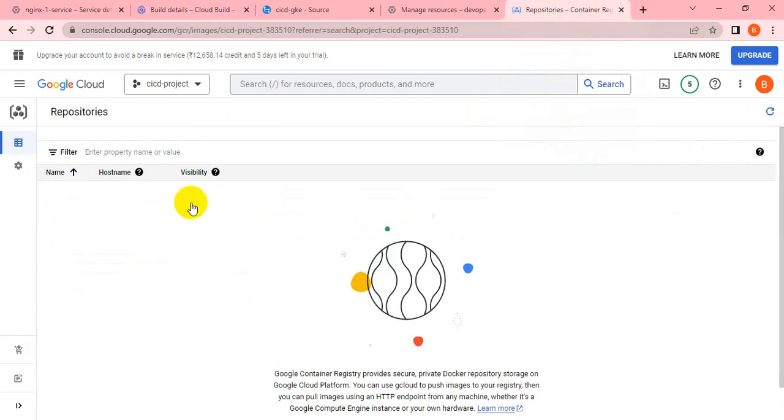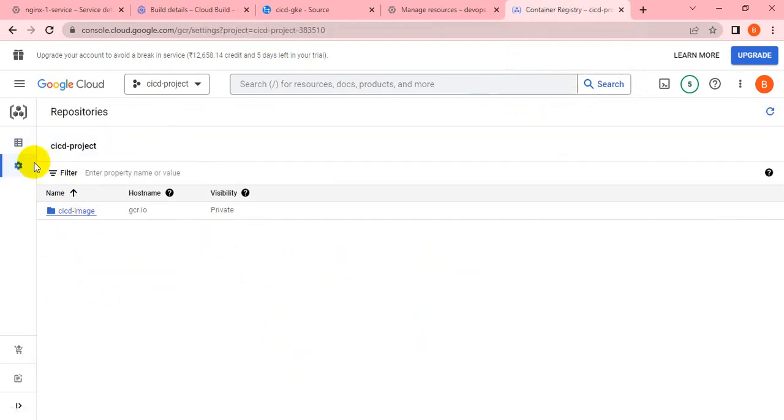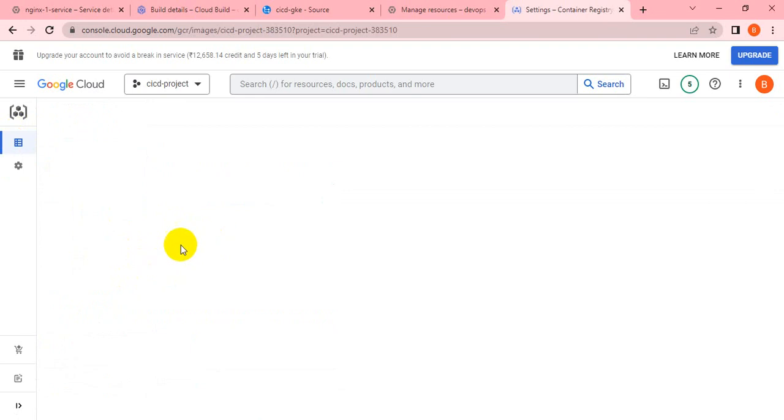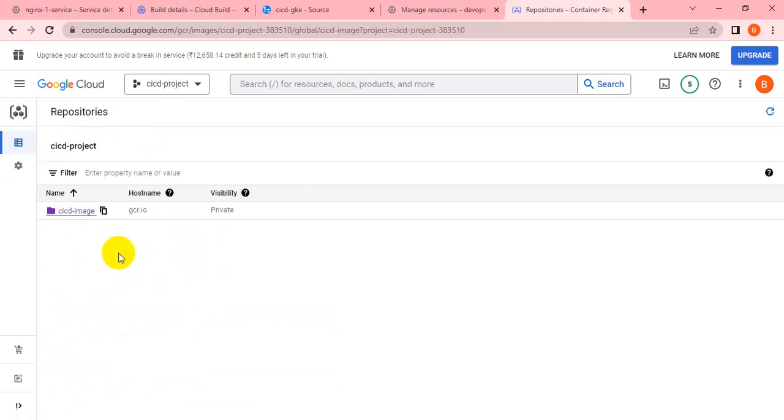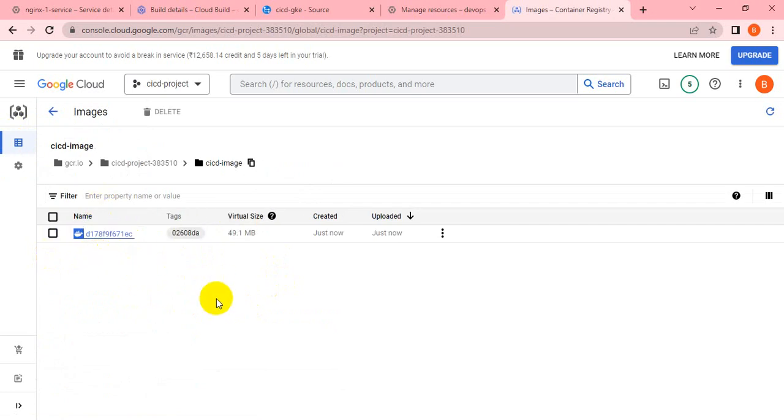So let's go to the GCR. You can see our image. Let me refresh the page. Go to the image. Okay, so guys, you can see we are able to set up the pipeline to automate cloning the repo, building the image, and pushing the image to the container registry. So that's working fine as per our expectation.